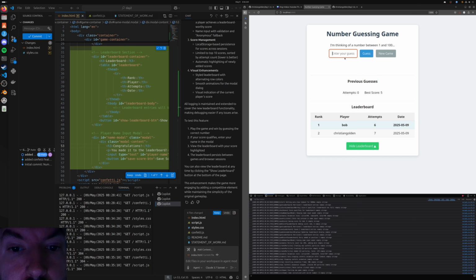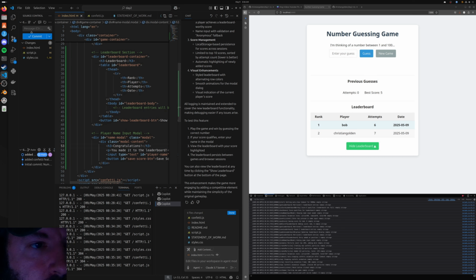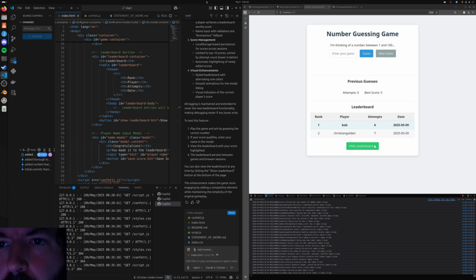Initially, the particle effects didn't work, so we helped GitHub Copilot kind of get that back on track really quickly. And we made sure we had everything synced up with GitHub. And let's go ahead and actually, we'll keep this and we'll say added leaderboard. And now it's all synced over to GitHub.